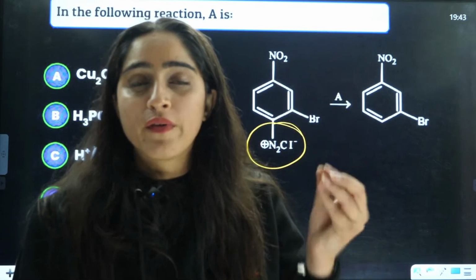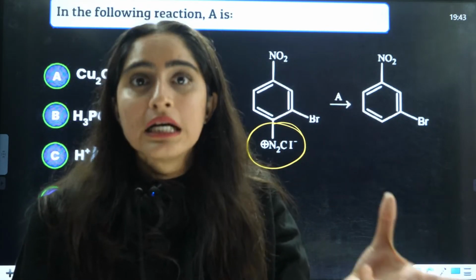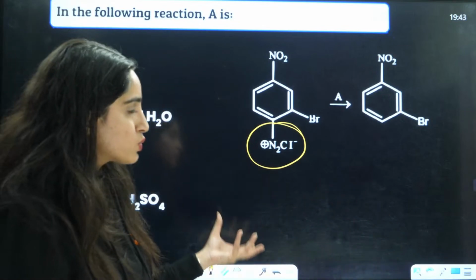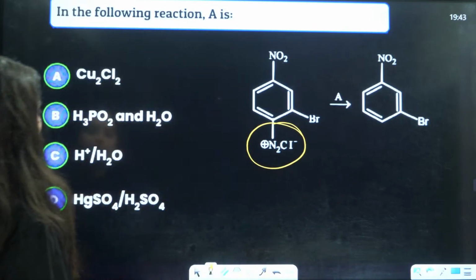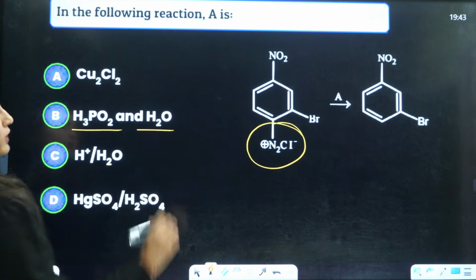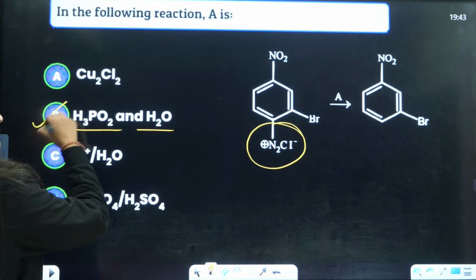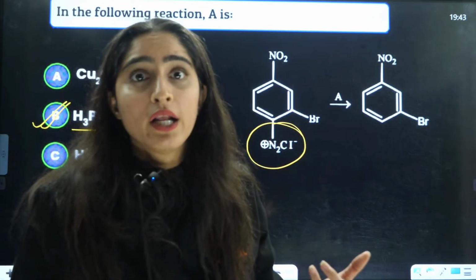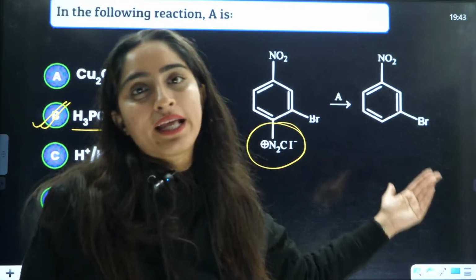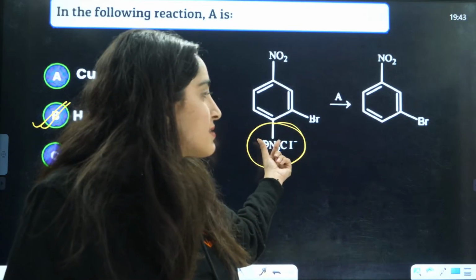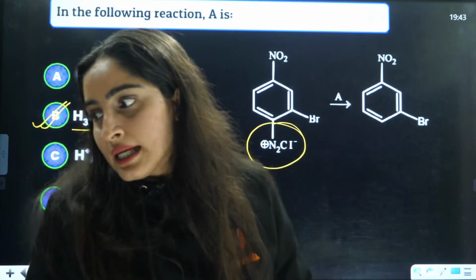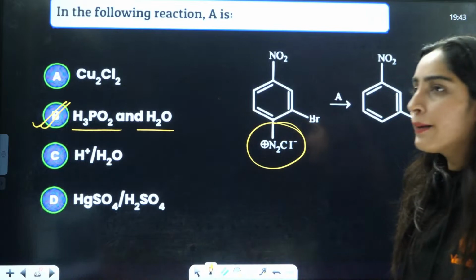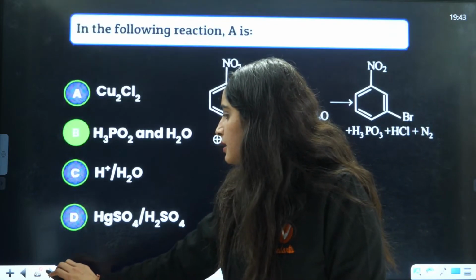We need to eliminate N2Cl here, right? So whenever you have diazonium salt, if you want to eliminate N2Cl, you can use, out of this, H3PO2 and water, right? So answer will be B. Or they can also ask you to use ethanol. If you use ethanol also, then you will eliminate this N2Cl with hydrogen only, right? So B is the correct answer, right?